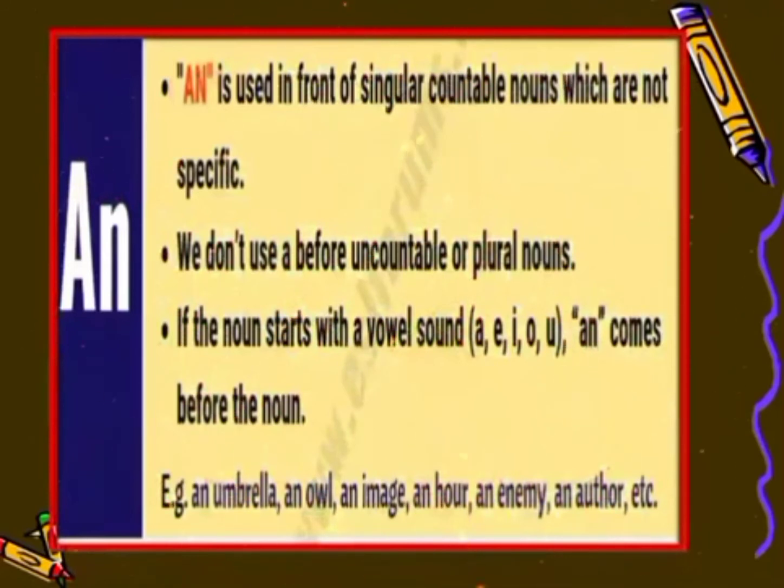For example, an umbrella, an owl, an image, E, is again a vowel sound. An hour. Now here you can see the word is commencing with H, which is a consonant, but it sounds like a vowel sound, so it is an hour. An enemy, an author, etc.